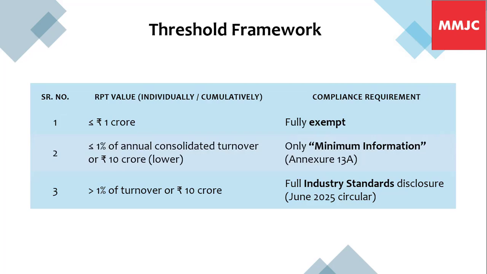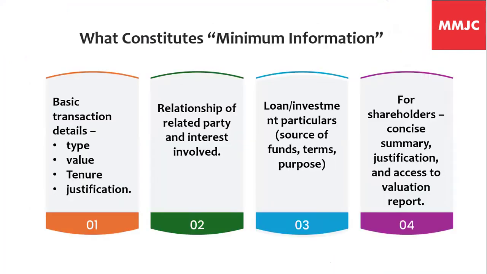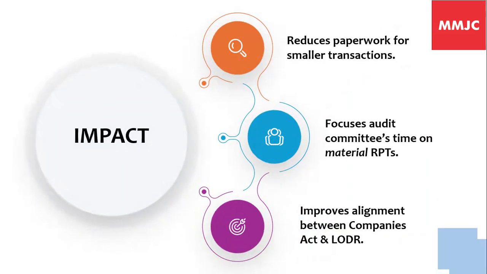So, what does the minimum data described in Annexure 13 of the circular consist of? As I mentioned earlier, it is very basic. What is the relation with the related party? What is the transaction value? What exactly is the transaction? Are there any concerns or interest? Loan and investment related details, etc. So this exemption is basically given to reduce paperwork and increase transparency, specifically related to small transactions. So that is it about the RPT circular.